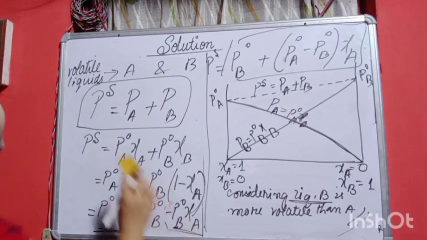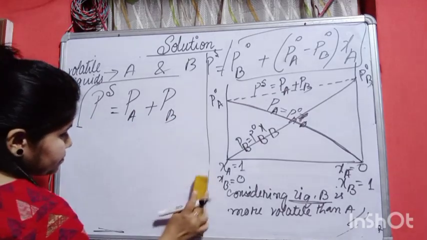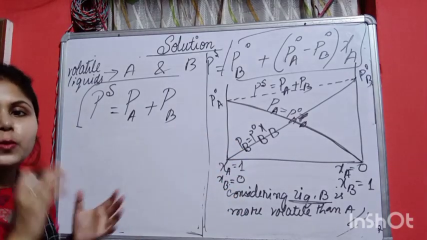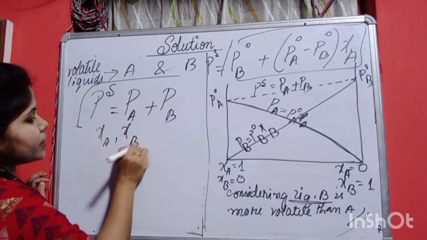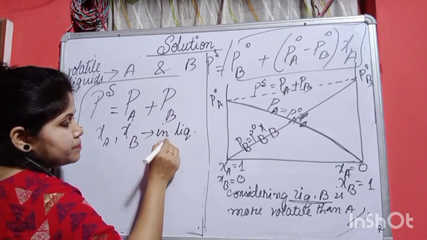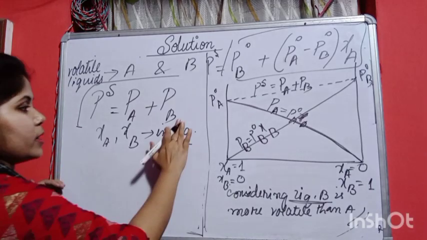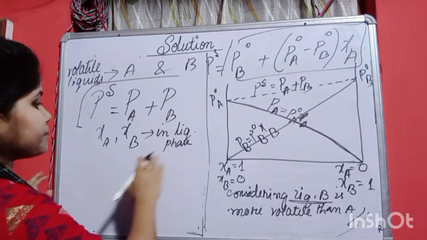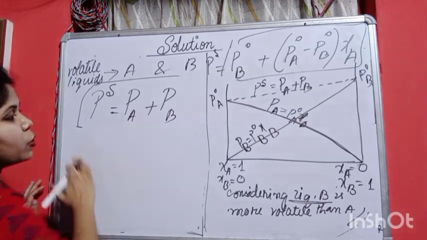Now let us do one thing. Zeta A and zeta B are the mole fractions of the components in the liquid phase. Now, what will happen in the vapor phase? In the vapor phase, the mole fraction will be different.